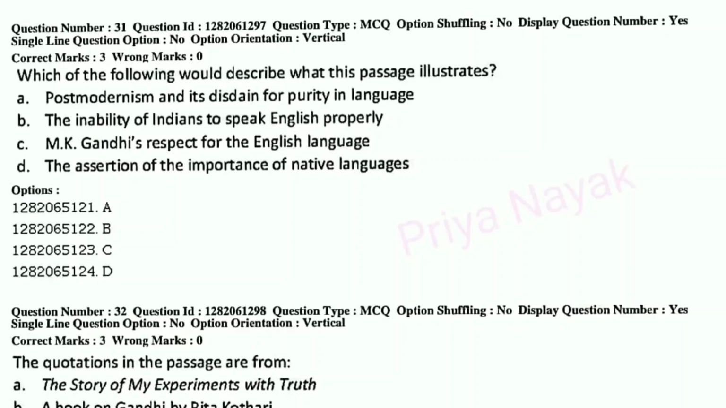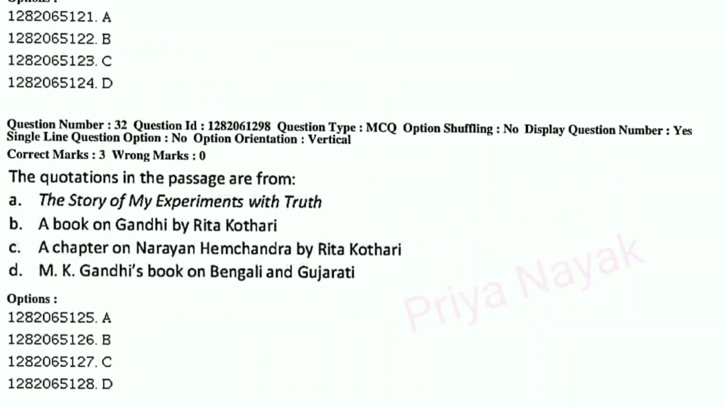Which of the following would describe what this passage illustrates? A. Postmodernism and its disdain for purity in language. B. The inability of Indians to speak English properly. C. M.K. Gandhi's respect for the English language. Or D. The assertion of the importance of native languages. Here you can see a man who is not good in English but still learning it, and also confidently tells that he knows Bengali. So here is the assertion of the native languages, and the right answer is option number D.